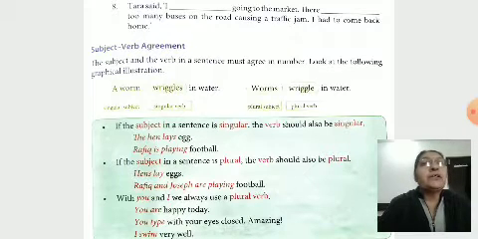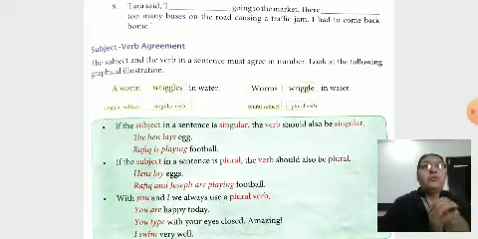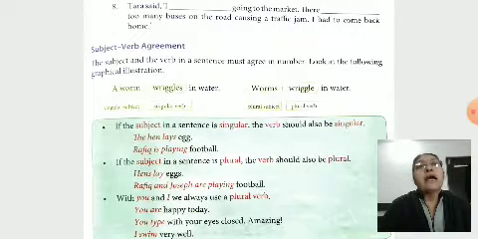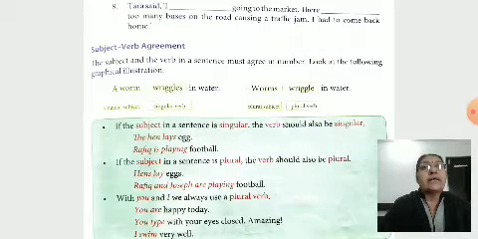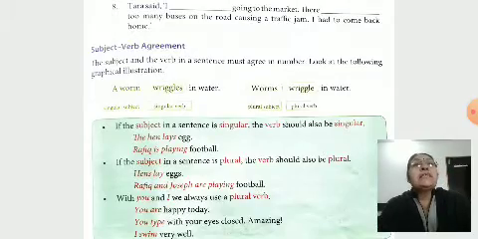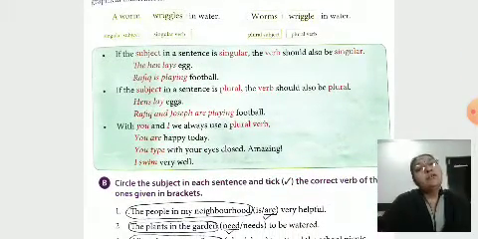Now we go to our new topic, subject and verb agreement. The subject and the verb in a sentence must agree in number, as per singular and plural. Look at the following graphical illustration. A worm, here a singular subject, wriggles in water. Wriggles is here a singular verb. Worms is a plural subject. Worms wriggle in water. Plural verb, wriggle. As per the subject, we put the verb form.